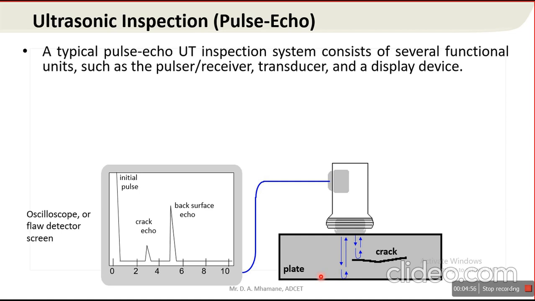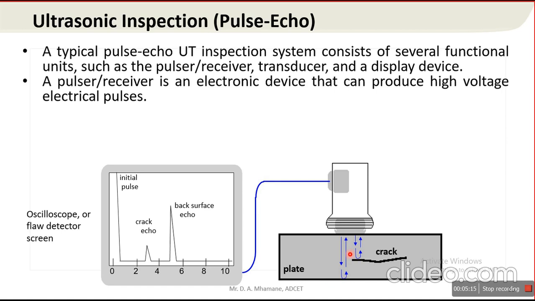So from this signal information, we get the location, size and orientation of flaws present inside the component.